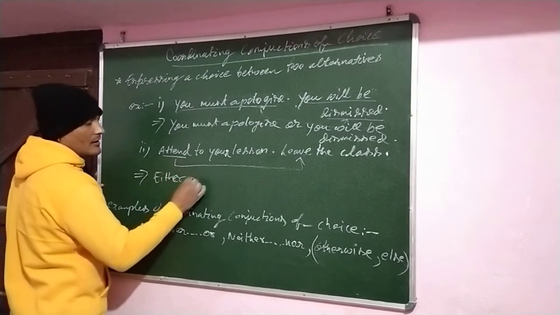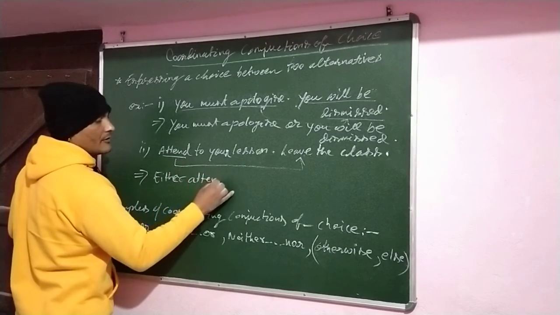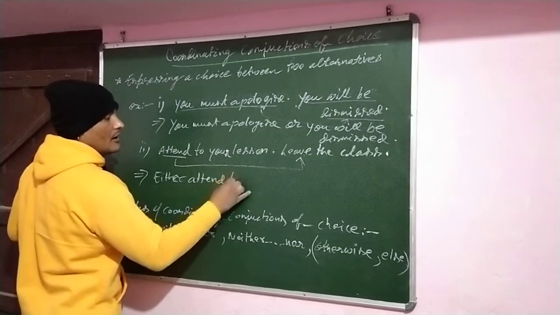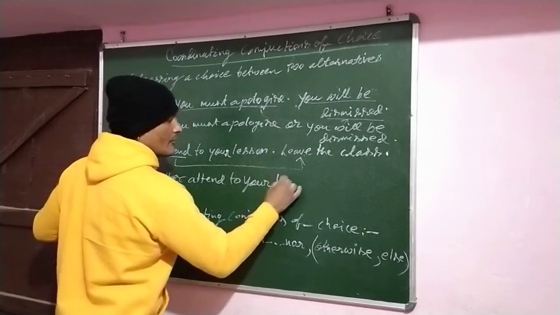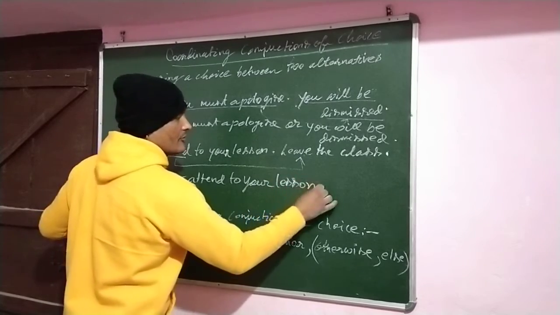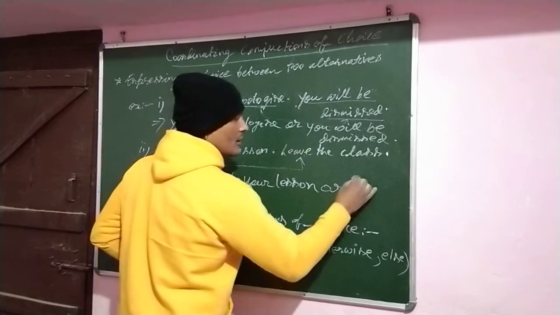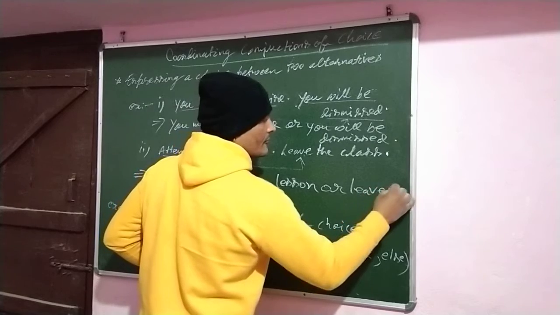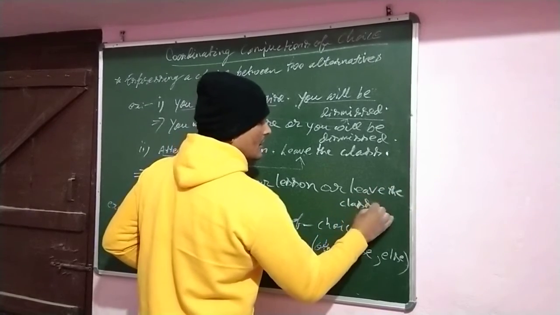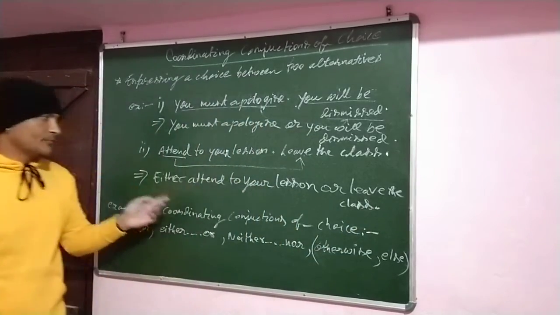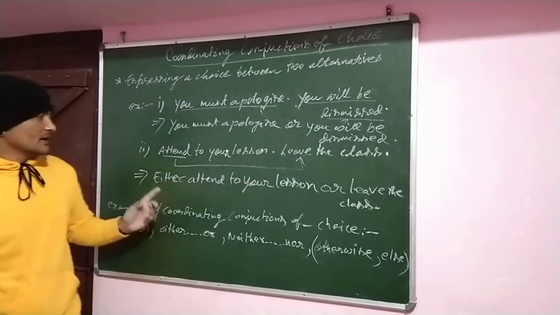Either attend to your lesson or leave the class. So like this we have to join the sentence.